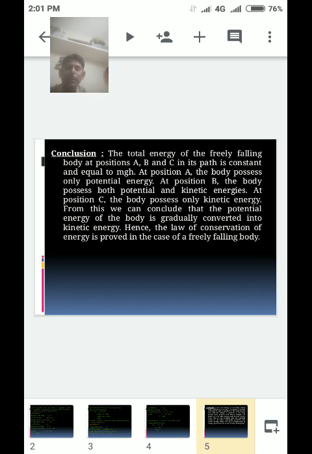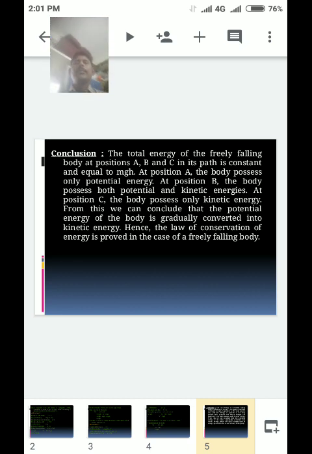Okay, I am already discussing this type of conclusion. At position A, at position B, at position C equal mgh. Otherwise, the law of conservation of energy is not verified for the freely falling body.